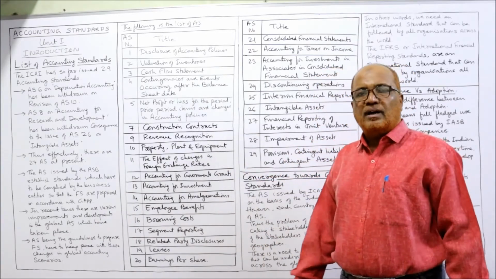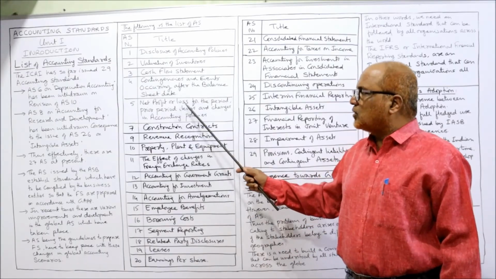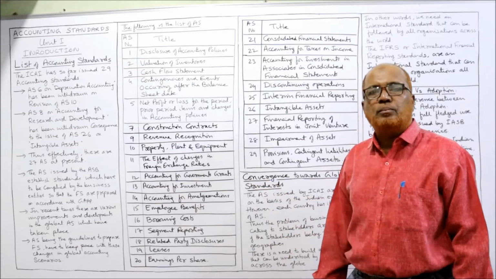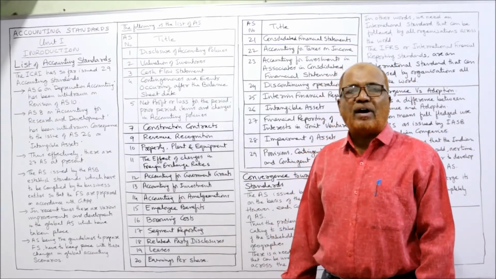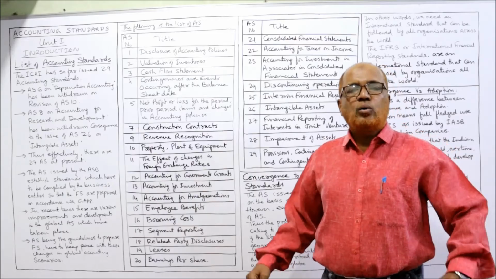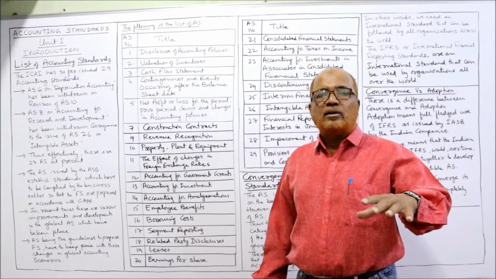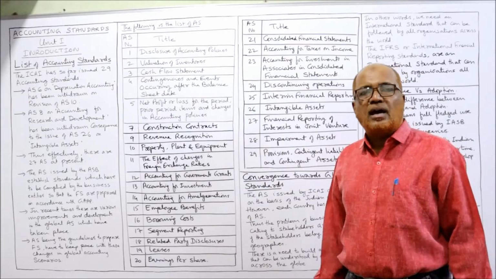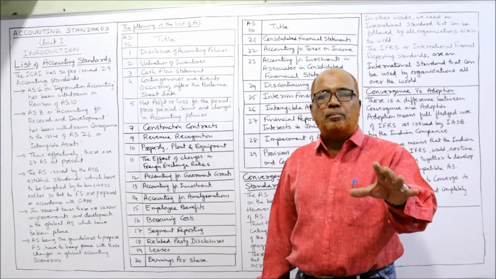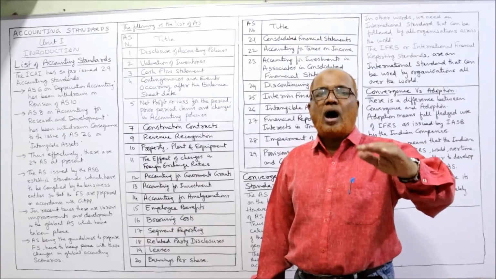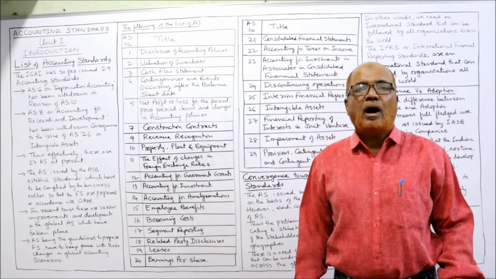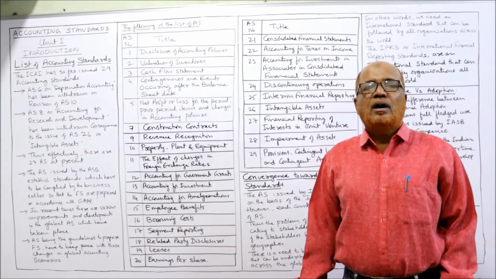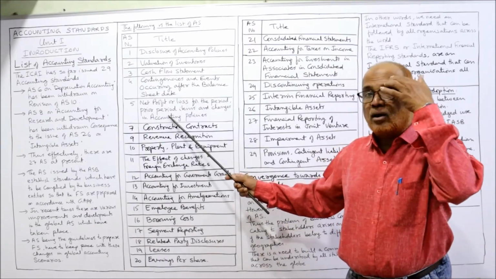Then fifth, accounting standard 5, net profit or loss for the period, prior period items and changes in accounting policies. So AS5 deals with how to calculate the net profit, how to find out the profit, prior period items and changes in the accounting policies. If the accounting policy has been changed, how it should be reported, how it should be disclosed. All these things are covered in AS5, that is accounting standard 5.